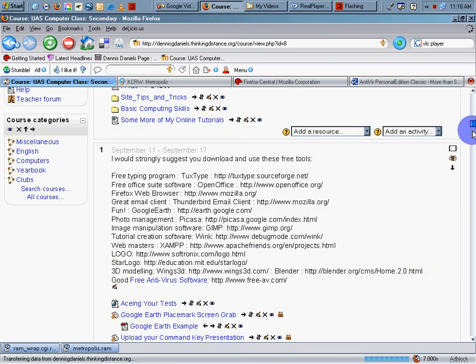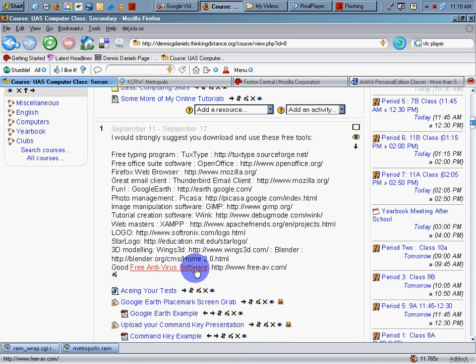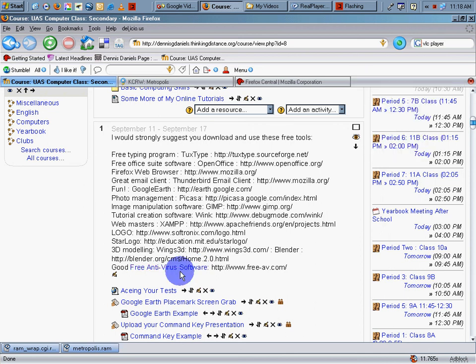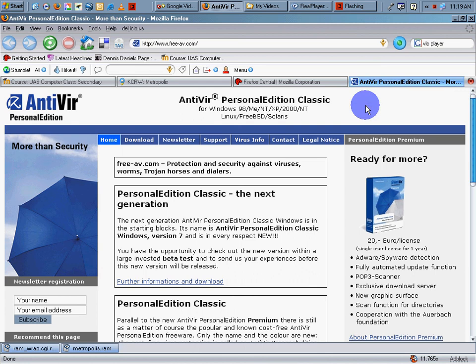So if you click on that, let's click on it. I'm going to hold down the Control key and open it up in a new tab. Let's close the other one so we don't confuse the users. Hold down the Control key and press the left mouse button, and you can see over here in the tab it's loading up in Firefox. And I have now created an HTML link using the WYSIWYG HTML area from Moodle.